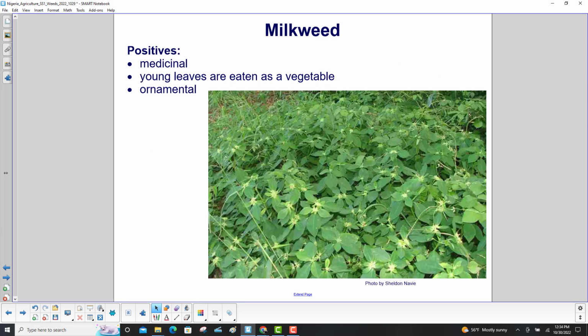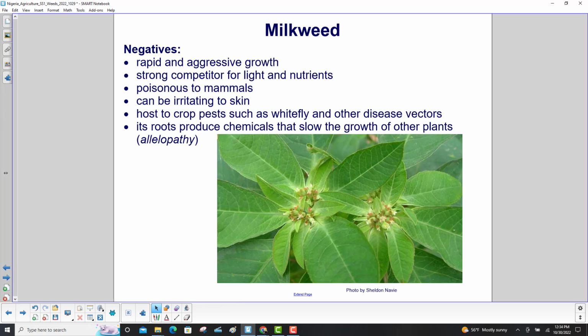Its positives are medicinal, young leaves are eaten as a vegetable, and it is ornamental. Its negatives are rapid and aggressive growth. It's a strong competitor for light and nutrients. It is poisonous to mammals. It can be irritating to the skin. It is a host to crop pests such as whitefly and other disease vectors. Its roots produce chemicals that slow the growth of other plants, allelopathy.